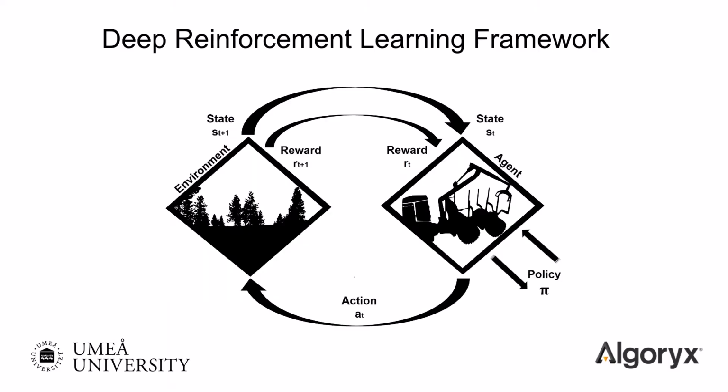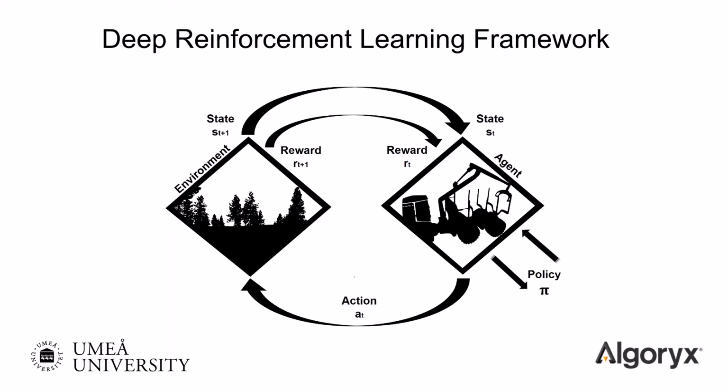Next, I will briefly go through the reinforcement learning framework, in which an agent navigates its environment and learns to achieve a goal through trial and error. In this framework, which is illustrated here, the agent observes the current state, and based on this observation, it chooses an action which then transforms the system into a new state. The agent then receives a reward based on some reward function designed to measure how well it's completing the goal. The goal of the agent is to maximize the total cumulative reward or expected return, and we want to find the optimal policy allowing the agent to take the optimal action in each state.